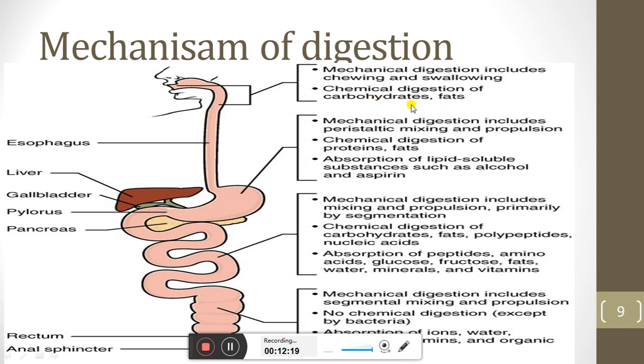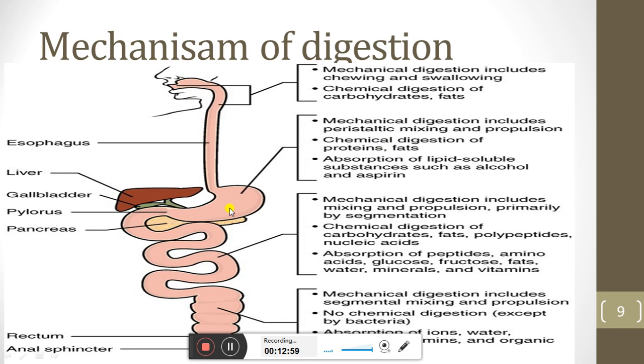The chemical digestion of carbohydrate and to some extent fat starts from the mouth, because in the mouth there are different salivary glands, the submandibular, sublingual and parotid glands, which give saliva, and the saliva contains different types of enzymes which cause the chemical digestion of carbohydrate and fats. Then mechanical digestion includes peristaltic mixing and propulsion at the level of the stomach. First we saw the level of the mouth, now we see the level of the stomach.